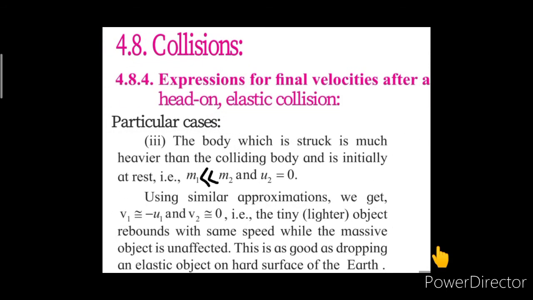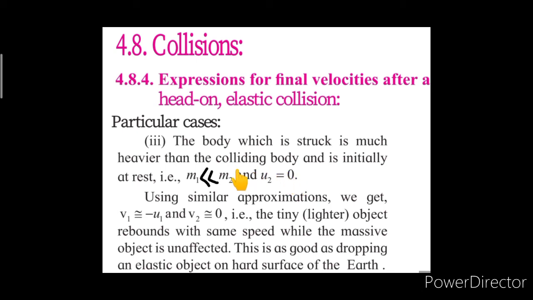Now, let us have the third particular case. If the body which is struck is much heavier than the colliding body and is initially at rest, that means, over here mass m2 is now much greater than mass m1 and u2 is equal to 0.